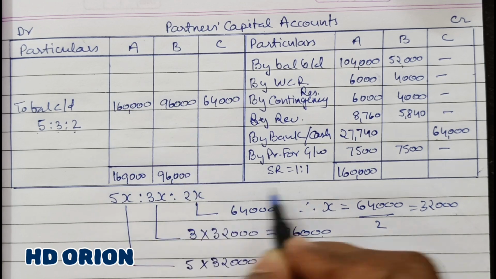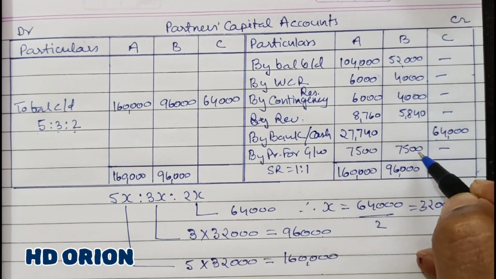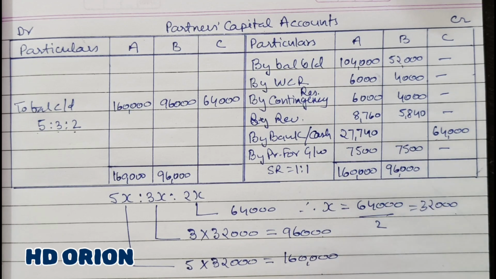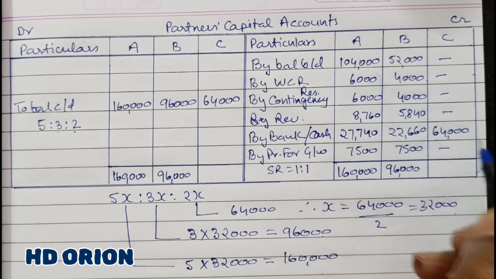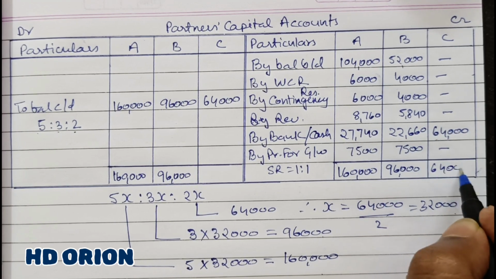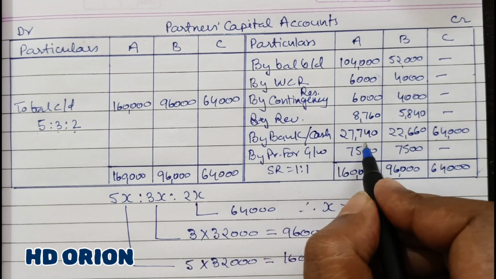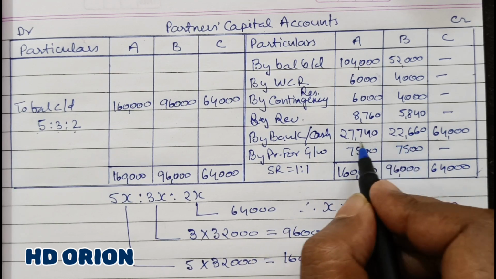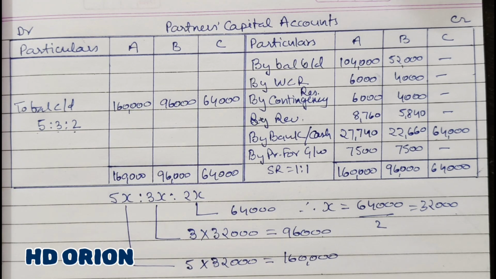By observation, debit side balance is more, and therefore when we subtract all these items including this goodwill, you will get a figure here, and that is 22,660. And for partner C, everything is fine. So this is the money brought in by old partners to make their new capital balances of rupees 1,60,000 and 96,000, which is in the new profit sharing ratio.